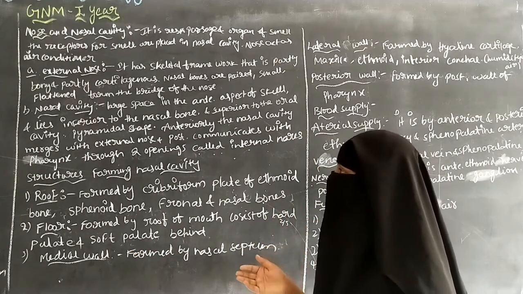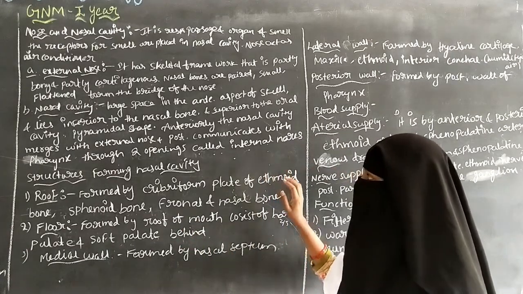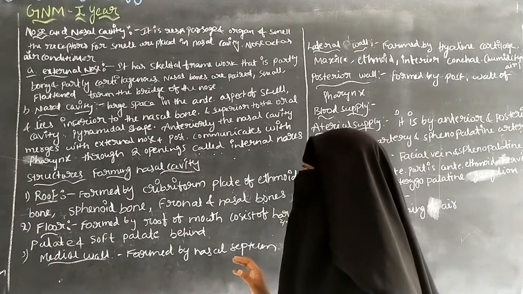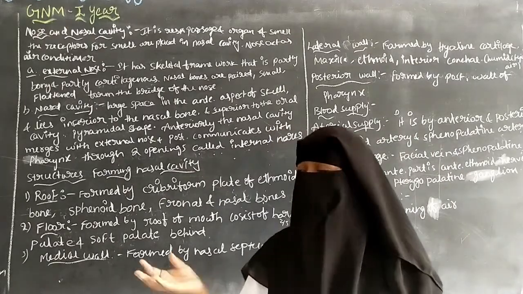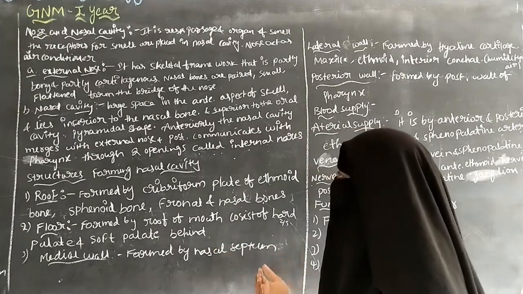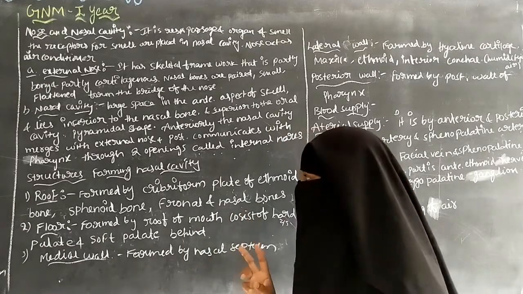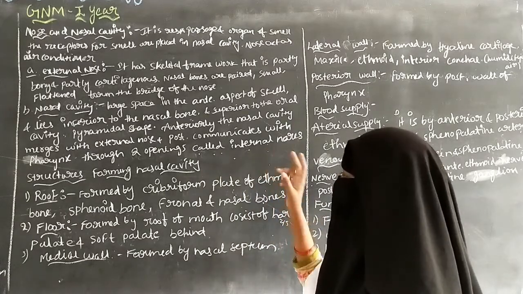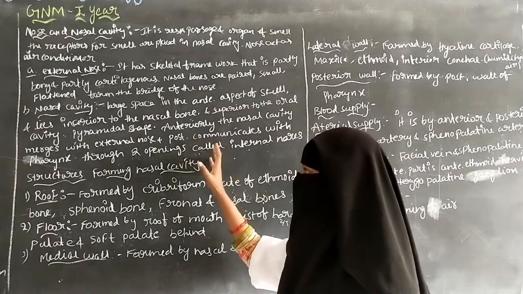Next, the nasal cavity is pyramidal in shape. Anteriorly, the nasal cavity merges with the external nose, and posteriorly it communicates with the pharynx through two openings called the internal nares. So these openings are called the internal nares. This is the nasal cavity.